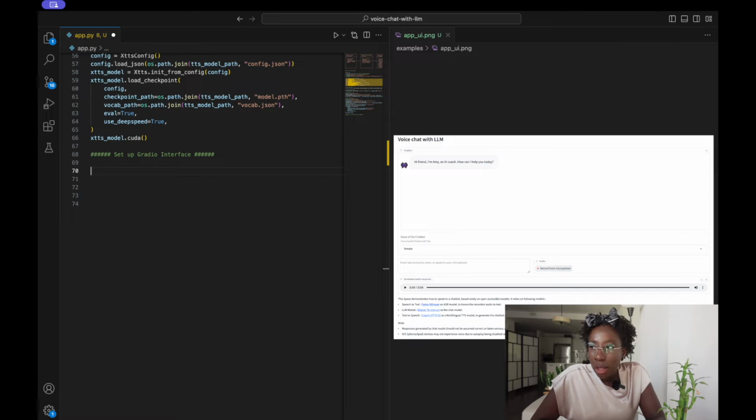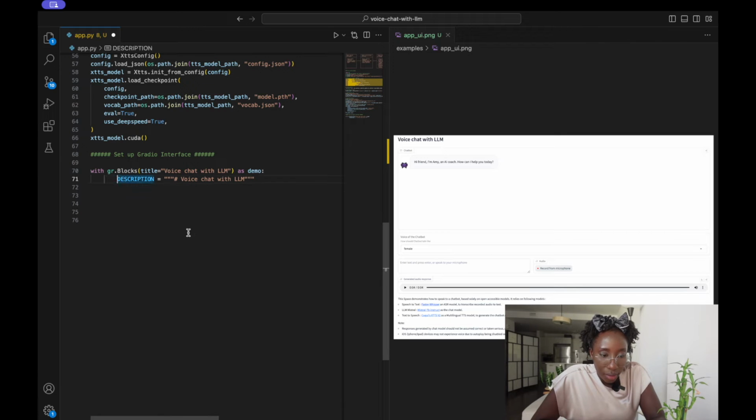So we'll go ahead and initialize the blocks, and the title of our demo would be voice chat with LLM. First, we want to set up the description of the app. Don't mind me copying and pasting.